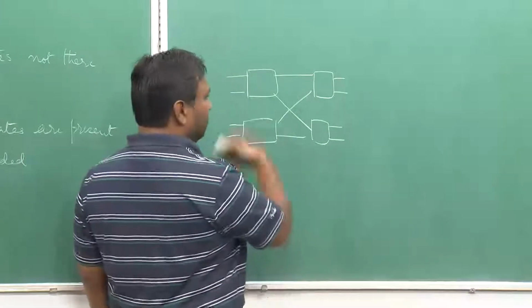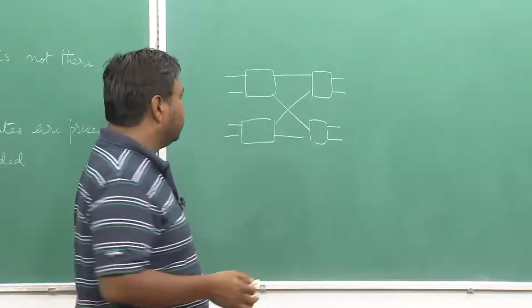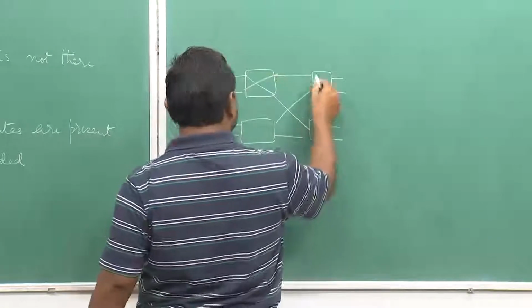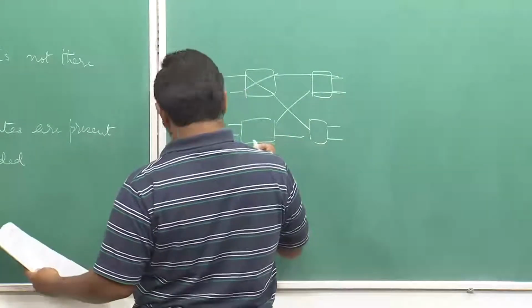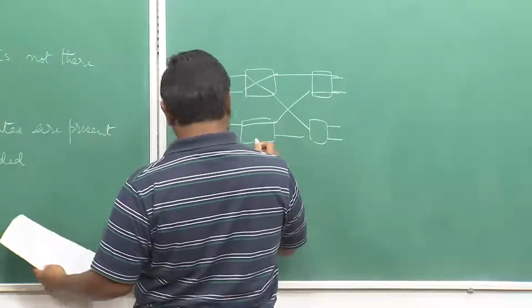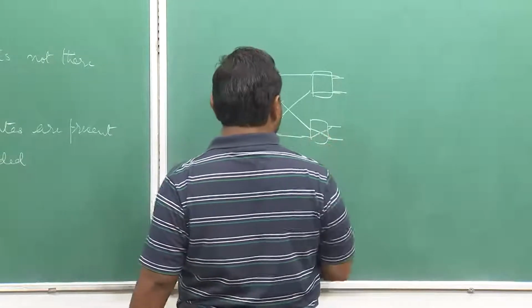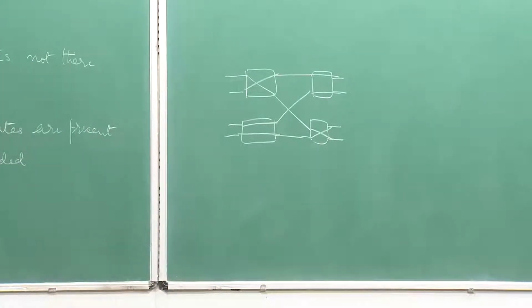I am setting all 4 of them and trying to figure out what we mean by equivalence. I have set up a connection in this fashion. So, these are the connections the way they have been made. So, this is one state.